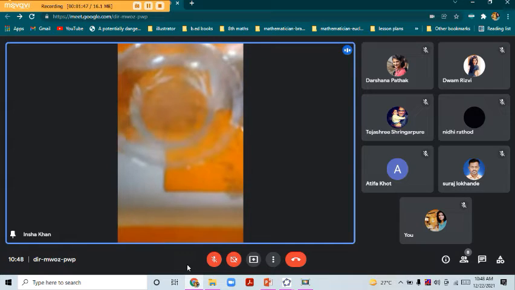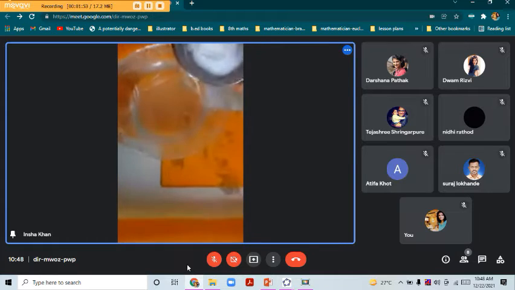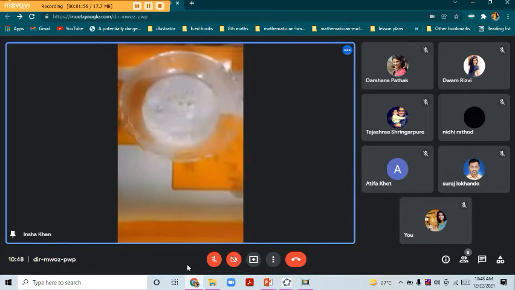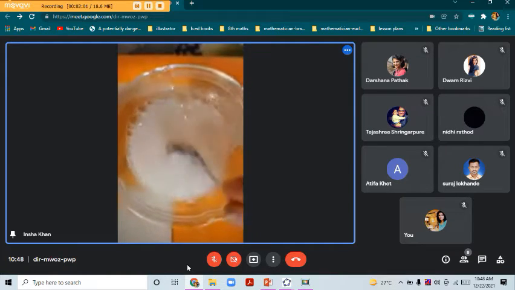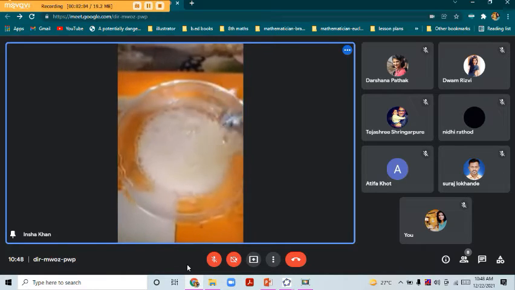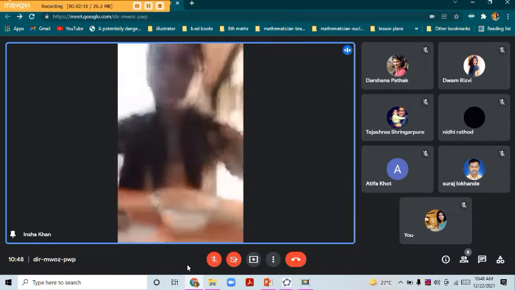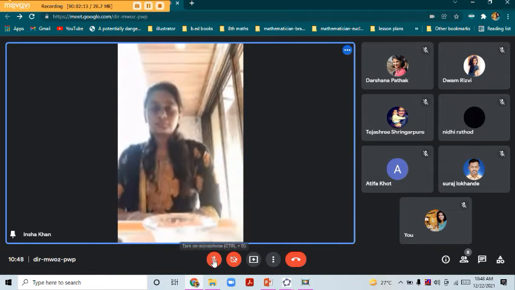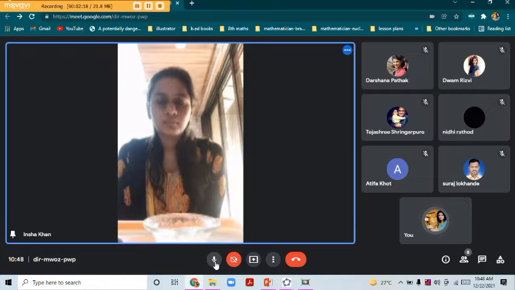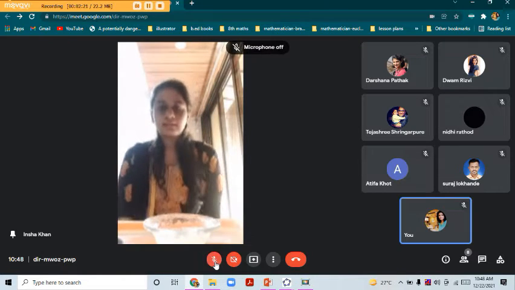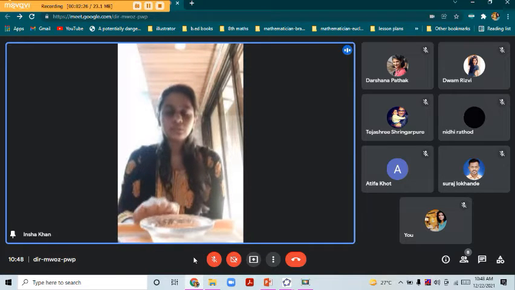So this is our mixture. Now I'm adding the baking powder. So if you see, so now what did you observe on adding this baking powder? Exactly. So something happened when we added this baking powder, baking soda to this mixture.